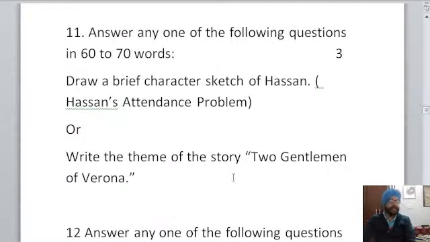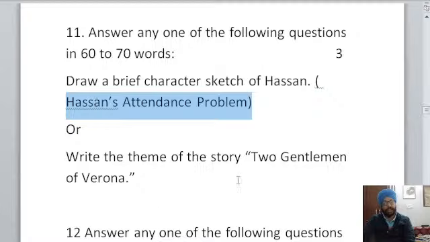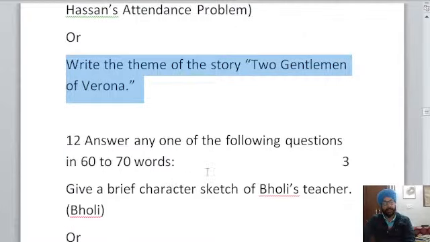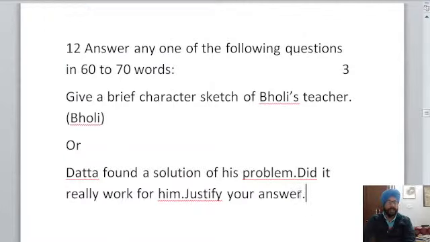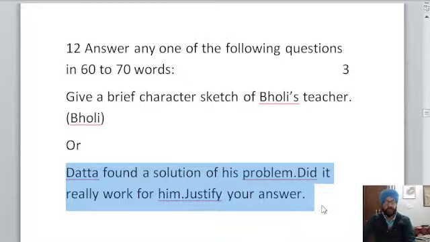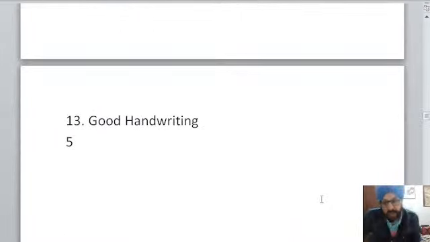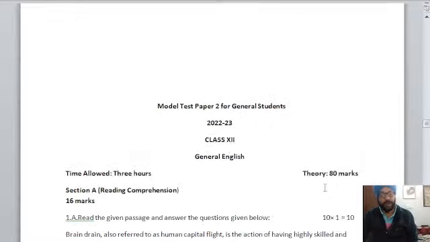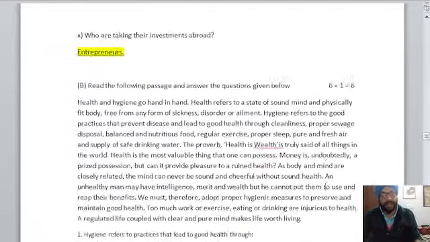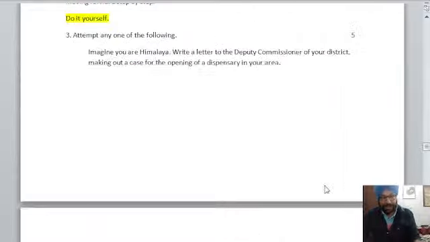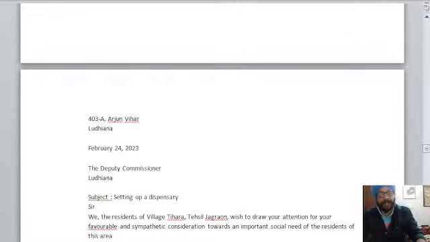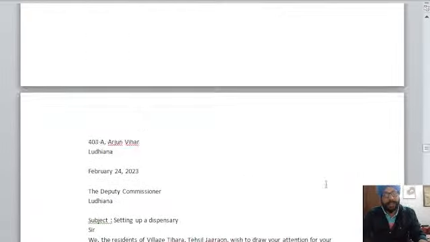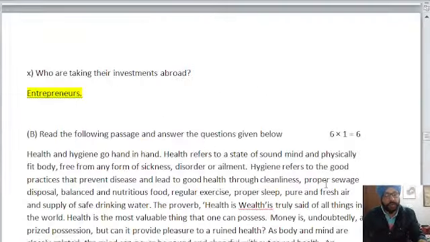Then there are long questions. Draw a brief character sketch of Hassan. Theme of the story: Two Gentlemen of Verona. Character sketch of Bhuli and Datta found a solution to his problem. We will be watching the answers right now, and the next is good handwriting. All right, it is time to see the answers. The students present in the class right now, just check their answers and the queries would also be solved.